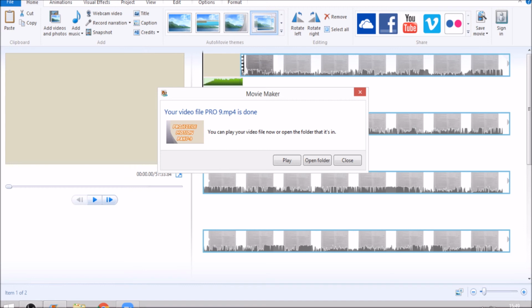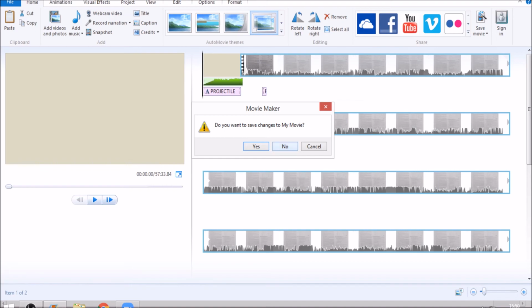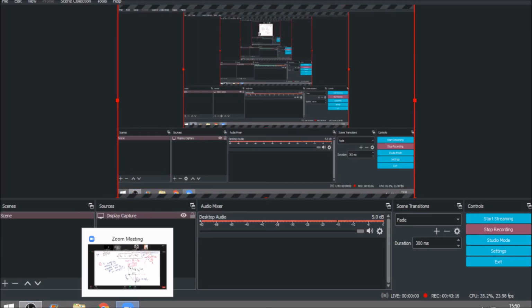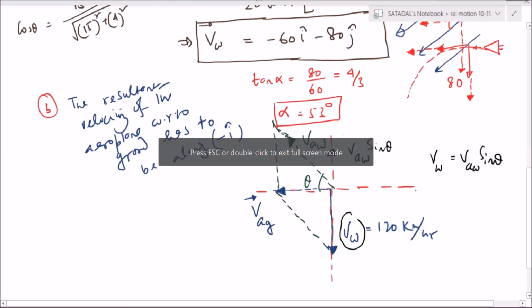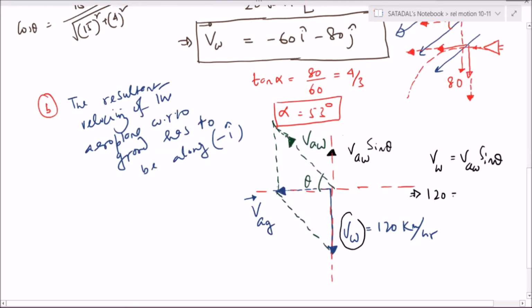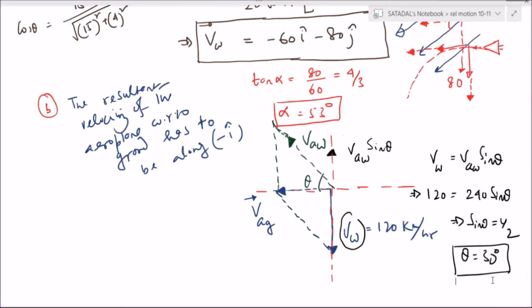Now you see, this component is going to be V aeroplane with respect to wind sine theta, and this is the V wind. So these two must be equal. V wind should be equal to V AW sine theta. V wind is 120. This is equal to 240 sine theta. So sine theta is equal to half. Hence, theta is equal to 30 degree. That's it. So it's a painful question. It's not easy.